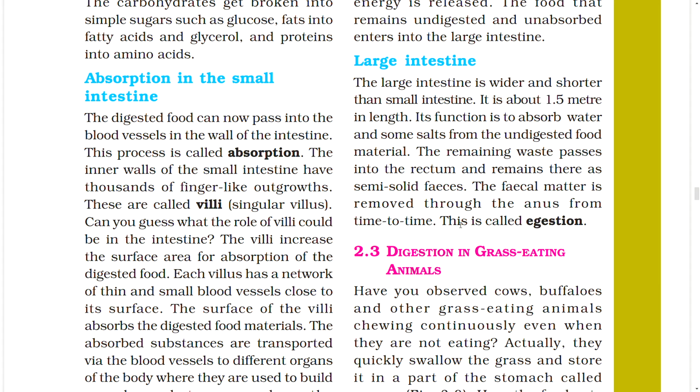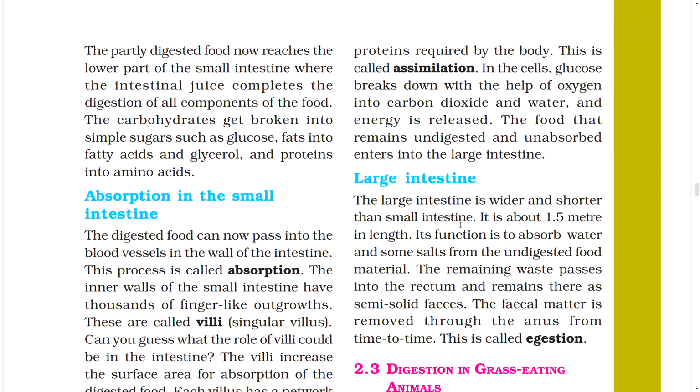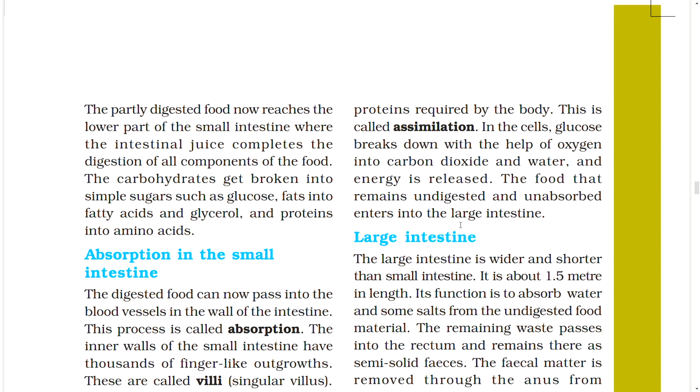The villi increase the surface area for absorption of the digested food. Each villus has a network of thin and small blood vessels close to its surface. The surface of the villi absorbs the digested food materials. The absorbed substances are transported via the blood vessels to different organs of the body where they are used to build complex substances such as the proteins required by the body.